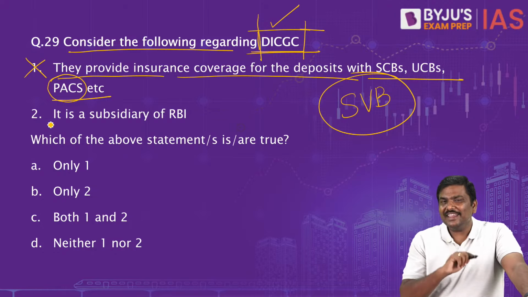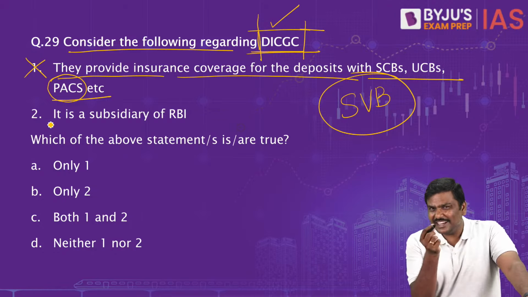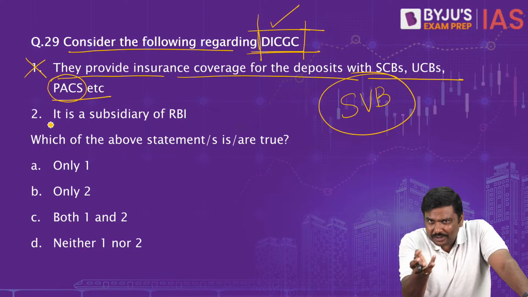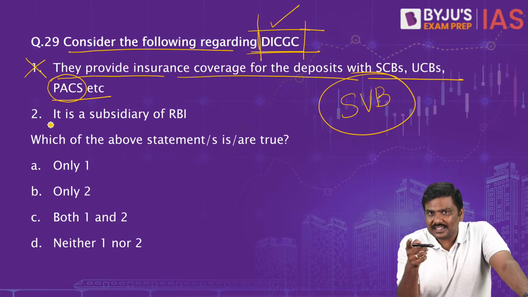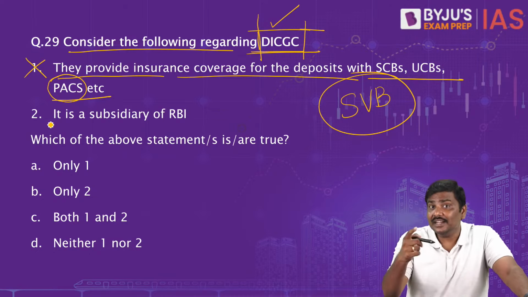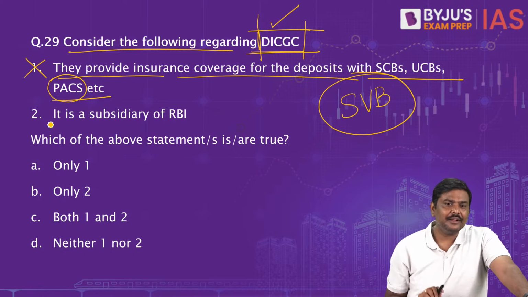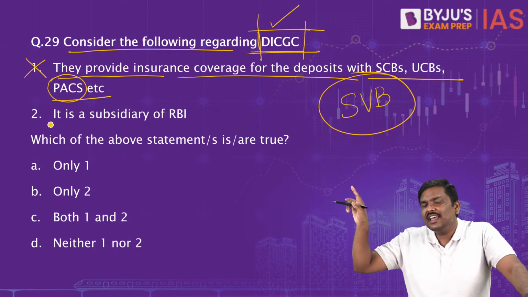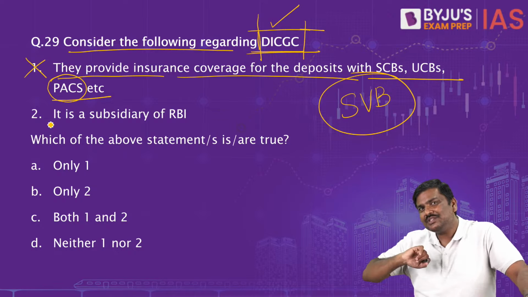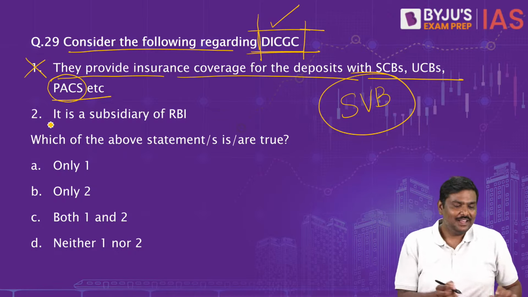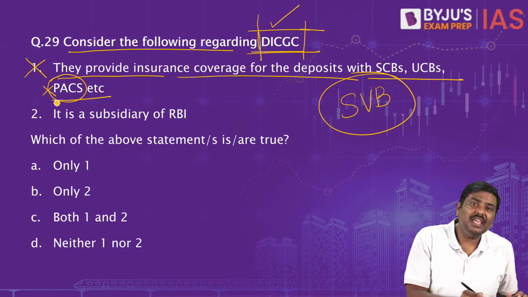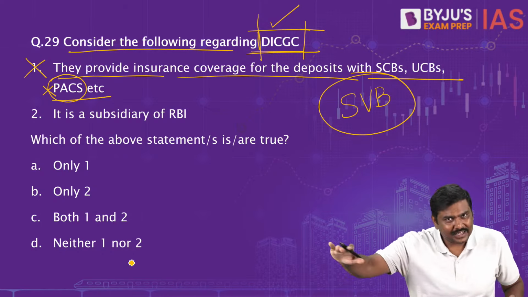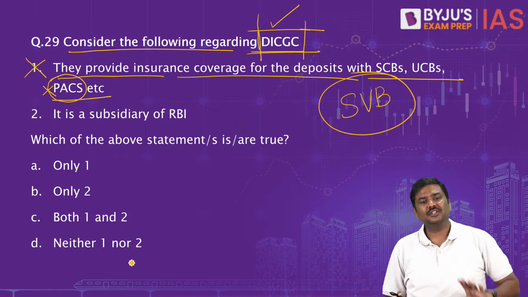Is there a term bank here? Think of it. All I'm trying to tell you is PACS is not a bank. It's a credit society. Now, if it is a credit society, will the DICGC provide deposit insurance to that? Of course, no. So the deposits with PACS do not get the coverage of the Deposit Insurance Credit Guarantee Corporation.